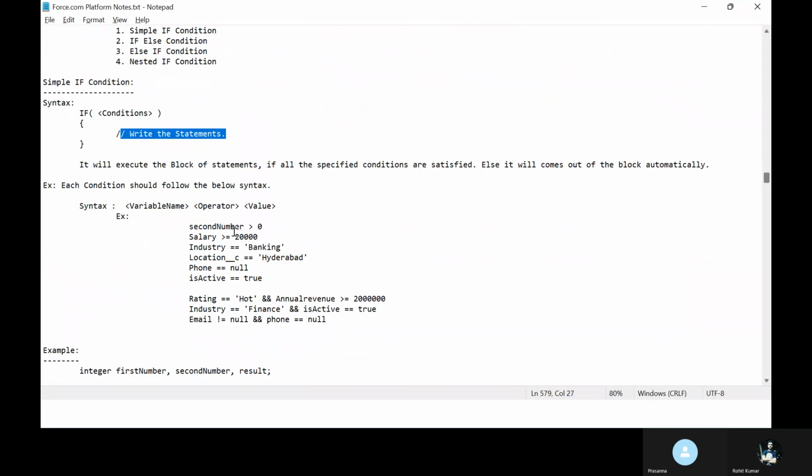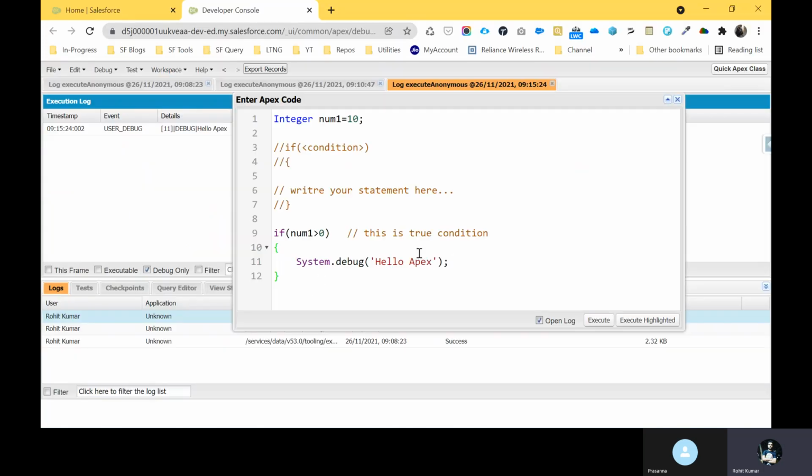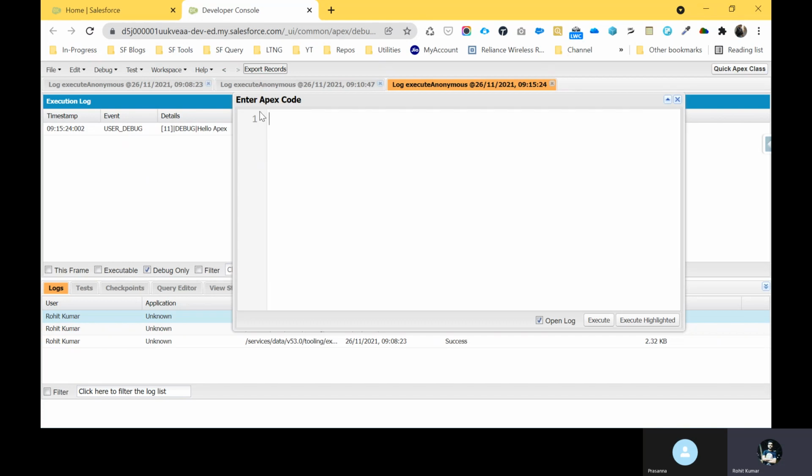Let's say each condition should follow the below syntax: variable name, operator, and then value, like second number, salary, industry equal to banking, location equal to this, and is active true, something like that, right? But let me show you another example. Let me remove this one and use a string, like string name equal to Rohit. If name is equal to Rohit, I want to execute something.